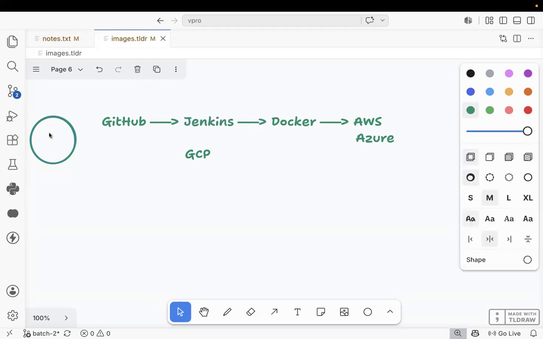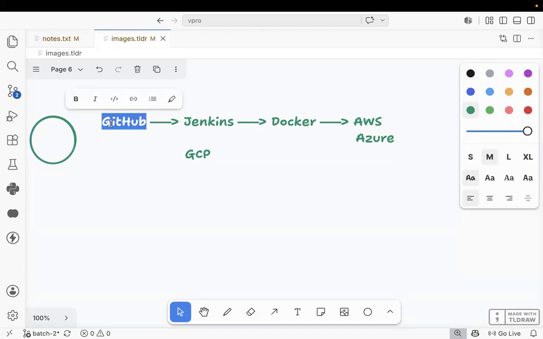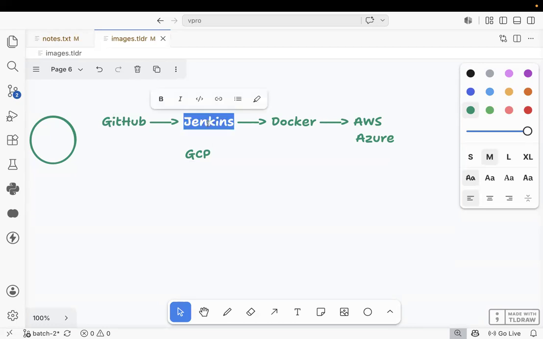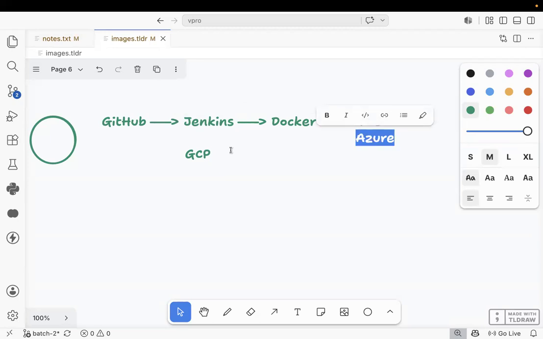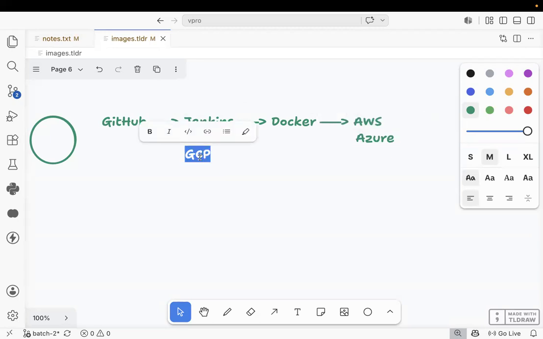What is the agent? This agent I need to push to GitHub. Who is the pipeline tool? Jenkins, we call it the pipeline tool. Through Jenkins, I need to build the CI/CD pipeline. Next, I need to build one image, and that image we call Docker. This Docker I need to deploy to either an AWS server, an Azure server, or a GCP server. As part of our training, I need to show this also.